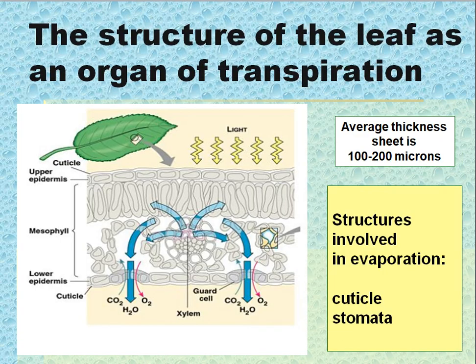The structure of the leaf as an organ of transpiration. Average thickness of a leaf is 100-200 microns. Structures involved in evaporation: cuticle and stomata.